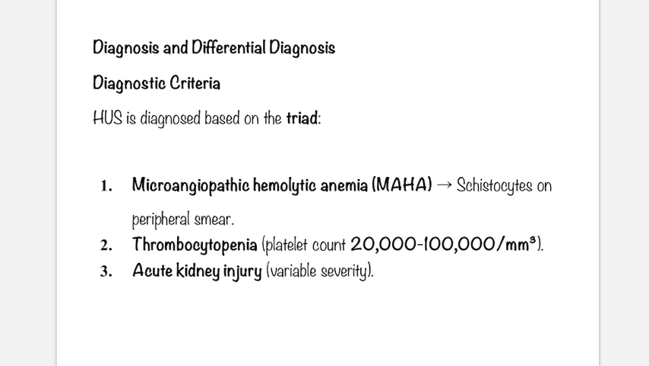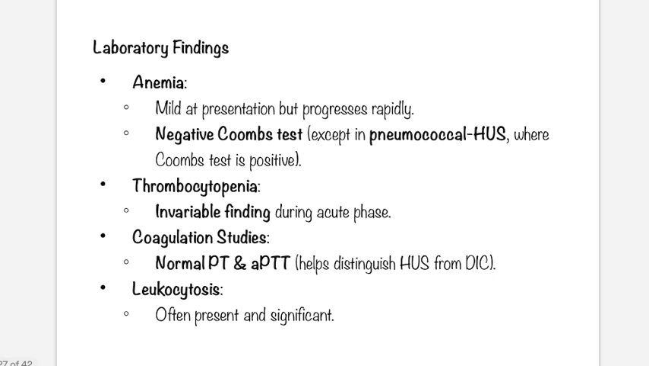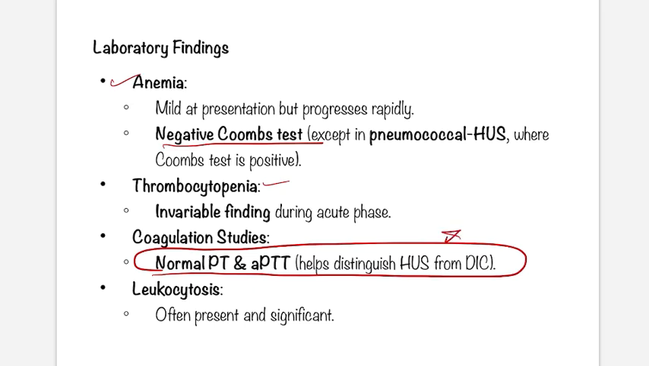Okay, so how will you diagnose? This is simple. You have to see the triad, and on the basis of the triad we can diagnose it. Laboratory findings we have discussed: anemia, negative Coombs test, and thrombocytopenia. Coagulation studies are very important. In this setting DIC can look similar, but in DIC the coagulation studies are abnormal. On the contrary, in HUS the coagulation studies are normal.